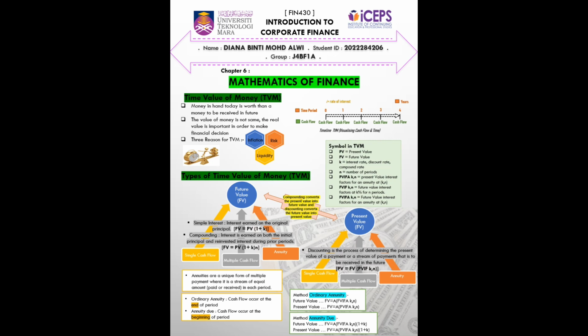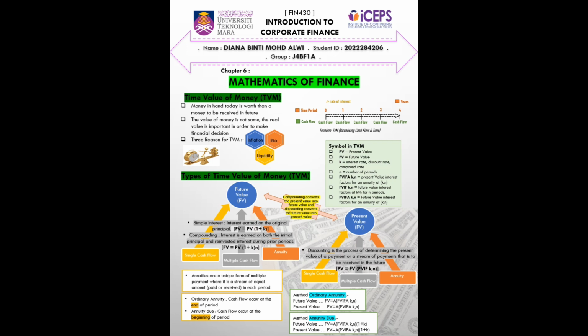First, ordinary annuity. Second, annuity due. Ordinary annuity is where cash flow occurs at the end of the period. For annuity due, cash flow occurs at the beginning of the period.